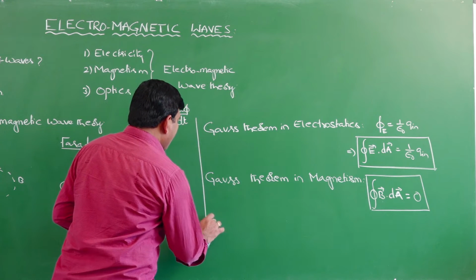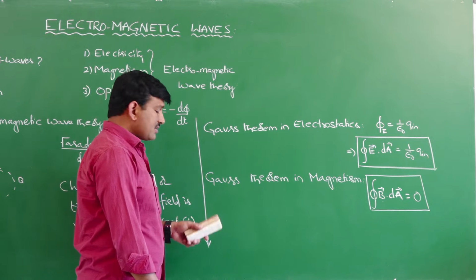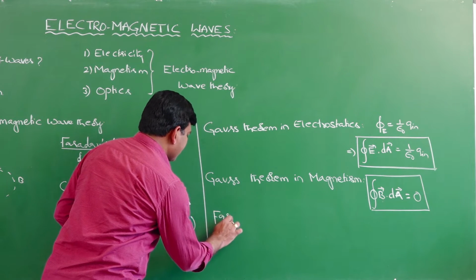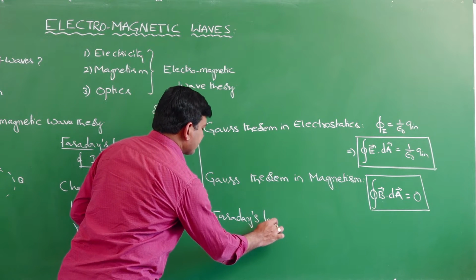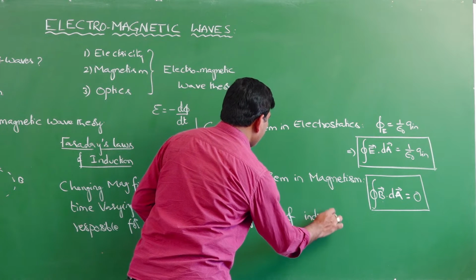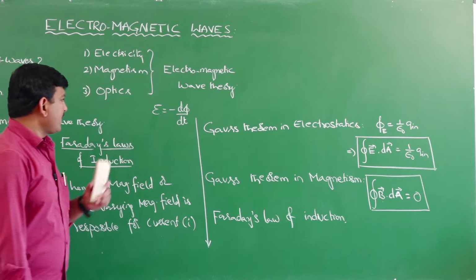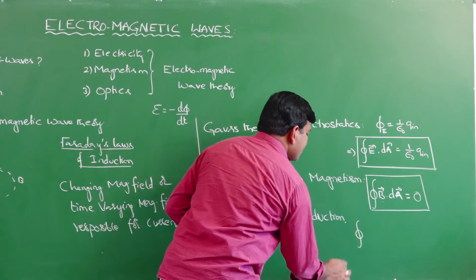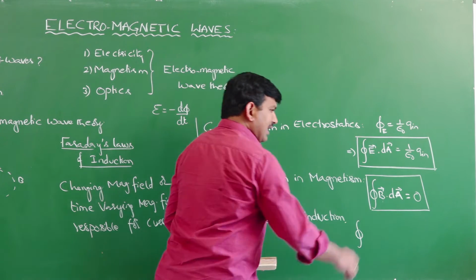Faraday's law of induction. How to write this Faraday law of induction? This can be written as the closed line integral of electric field. Here it was a surface integral, but here it is a line integral.